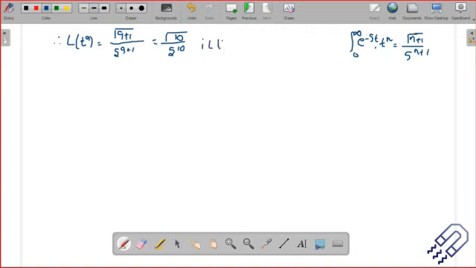So please remember that standard results are important here, just like we use them in integration. Here we are going to use them in Laplace transform, right? So 3 by 2 would be nothing but gamma of 3 by 2 plus 1, divided by s to the power 3 by 2 plus 1. So that is 5 by 2. Okay? In a similar way you can do it, okay?